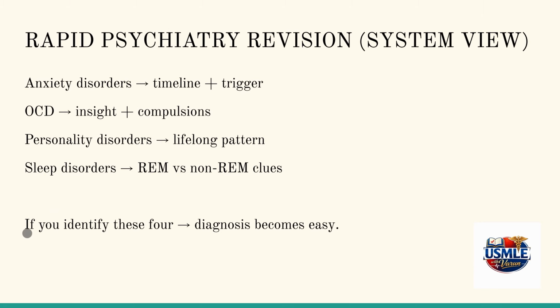So now we will try to rapidly revise the psychiatry series I've been discussing since the last four videos. Anxiety disorders, the key is timeline and trigger. OCD, the key is insight and compulsions. Personality disorders, there's a lifelong pattern. This is a chronic condition. Sleep disorders, we need to understand REM versus NREM clues. So if you identify these four, diagnosis becomes easy.